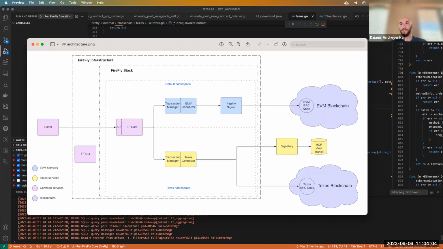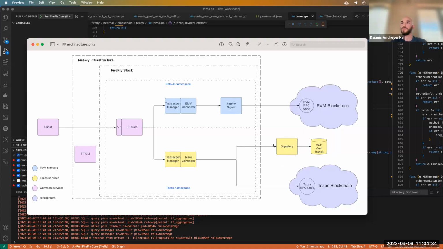the connector is responsible for sending transactions, but we do the signing remotely using a third-party open source service called Signatory. It's a service that supports key management systems such as AWS KMS, Azure, GCP, YubiHSM, and other ones.